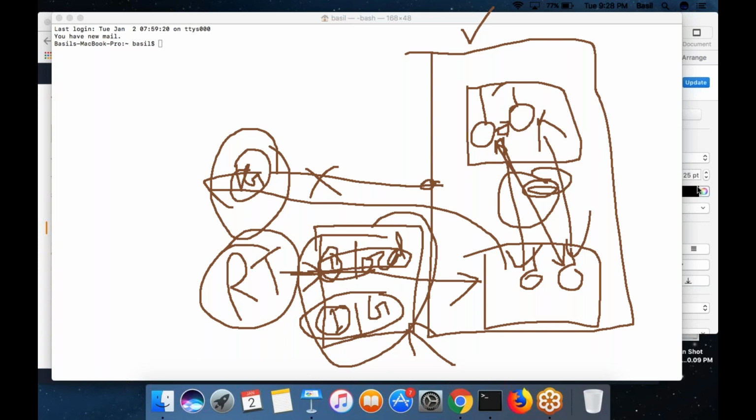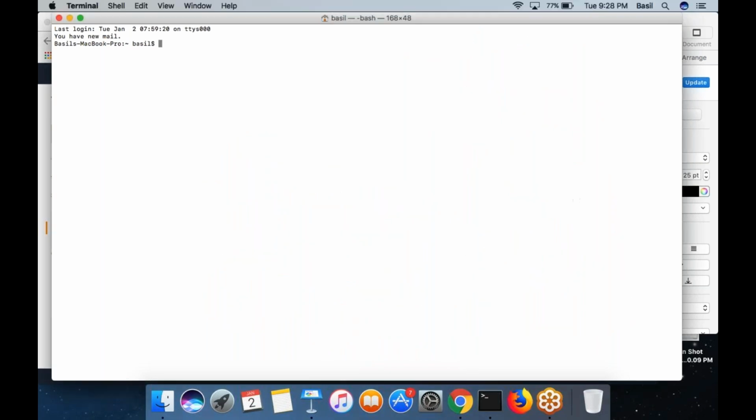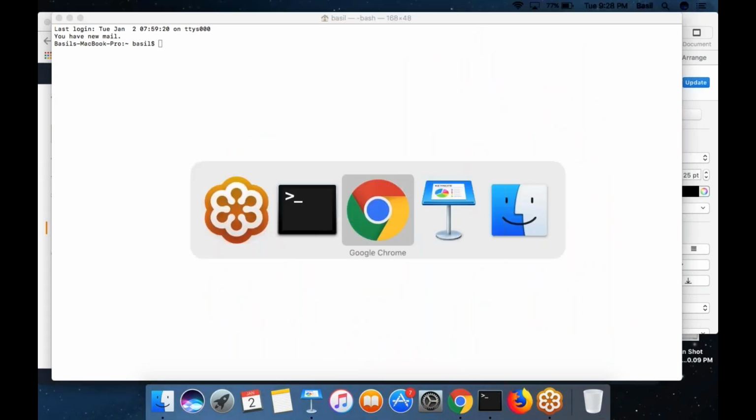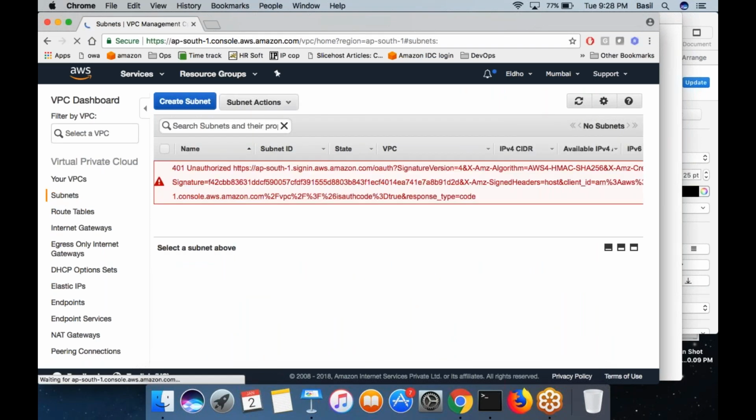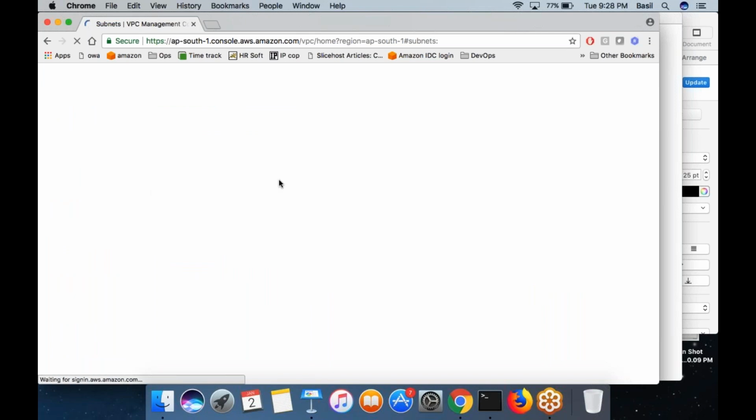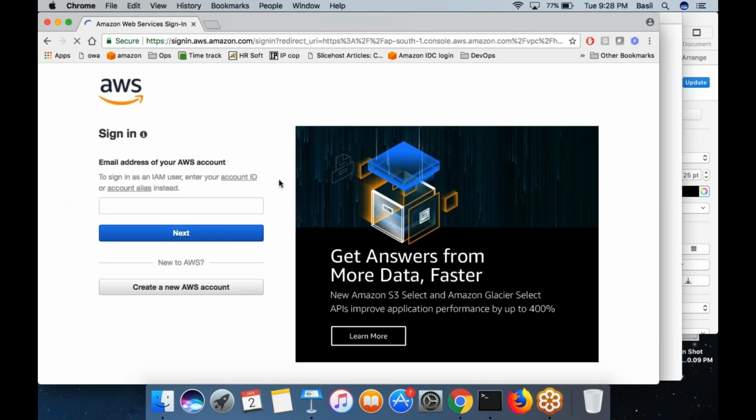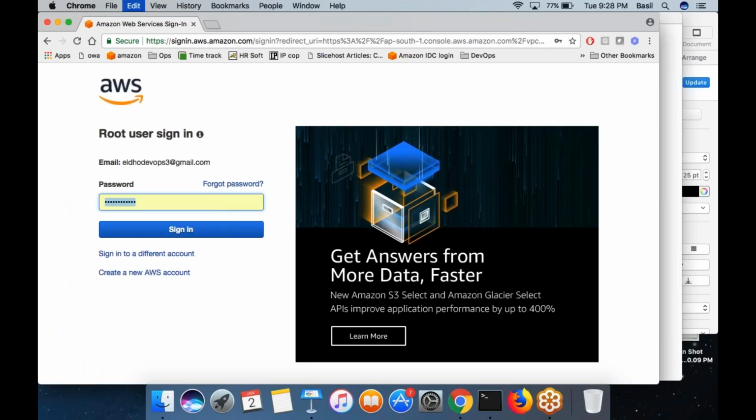Got it? So that's what I'm going to do. I'm going to create routing tables. I am going to create two of them.